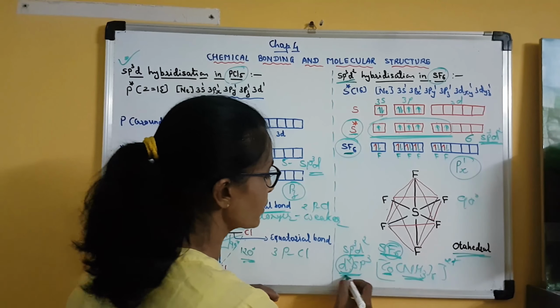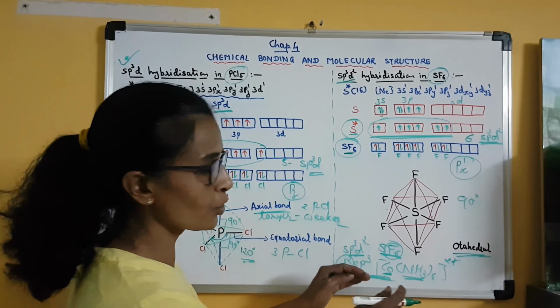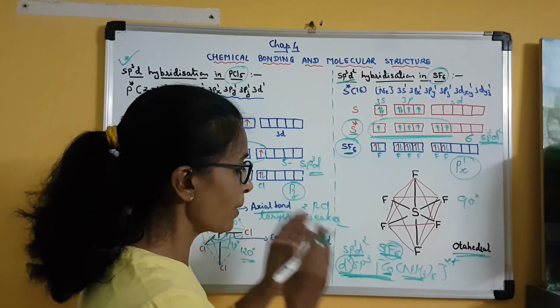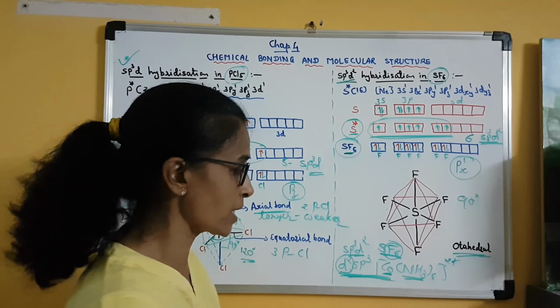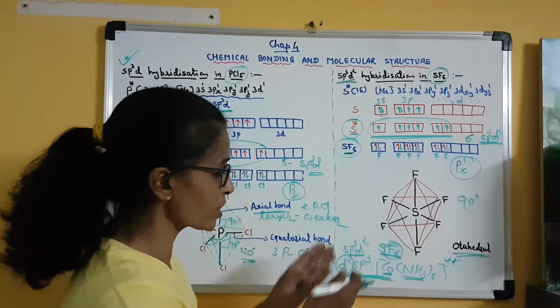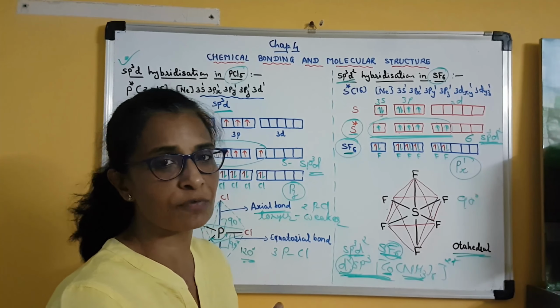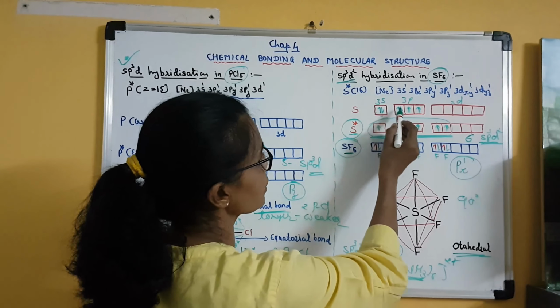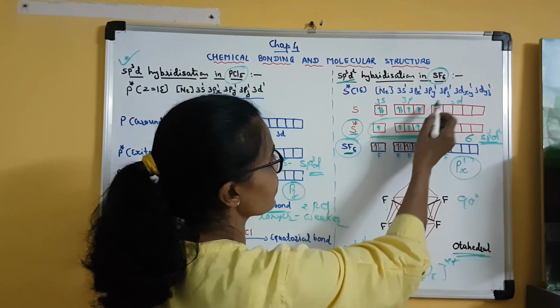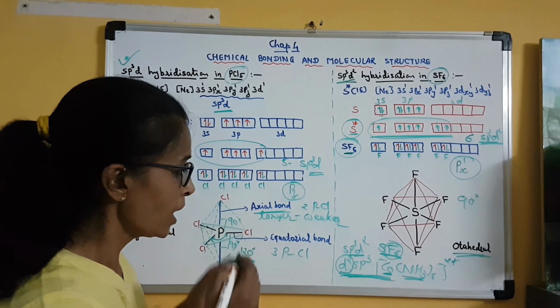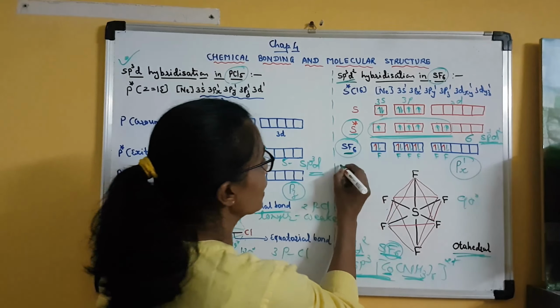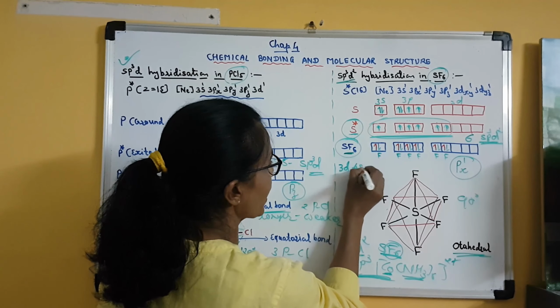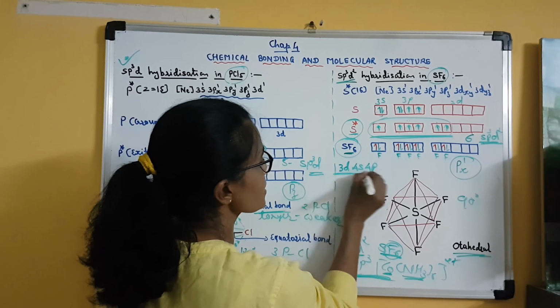Clear? So this you will study next year in detail, so don't go into much detail, but here it is only to make you understand why there is a difference. What is the difference between these two types of hybridization? In sp3d2, the 3s, 3p and 3d orbitals are involved, but d2sp3 means the 3d, 4s and 4p orbitals are involved.